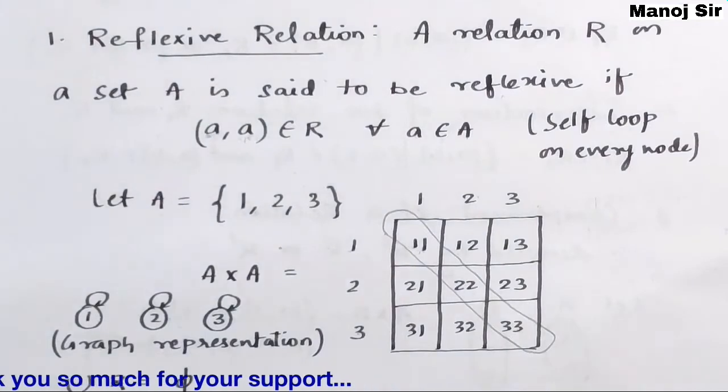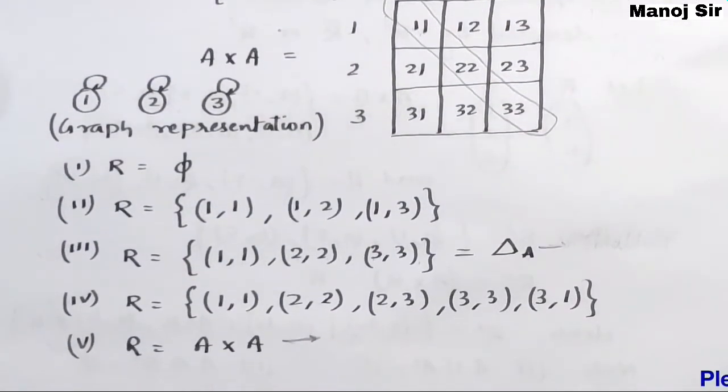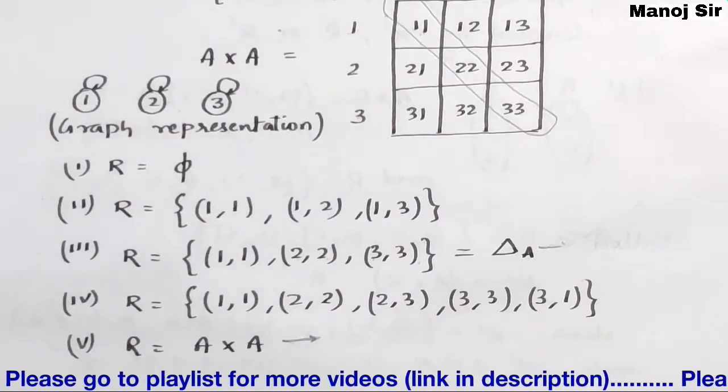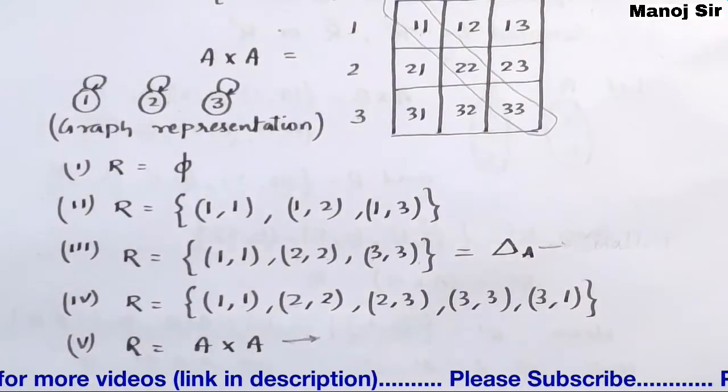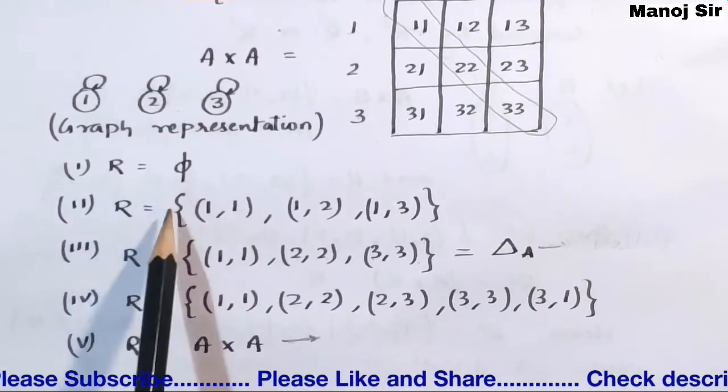Now let us discuss some examples, and I'm very confident that after dealing with these examples, the concept of reflexive relation will be very clear. Let us say the relation R equals phi. What is phi?